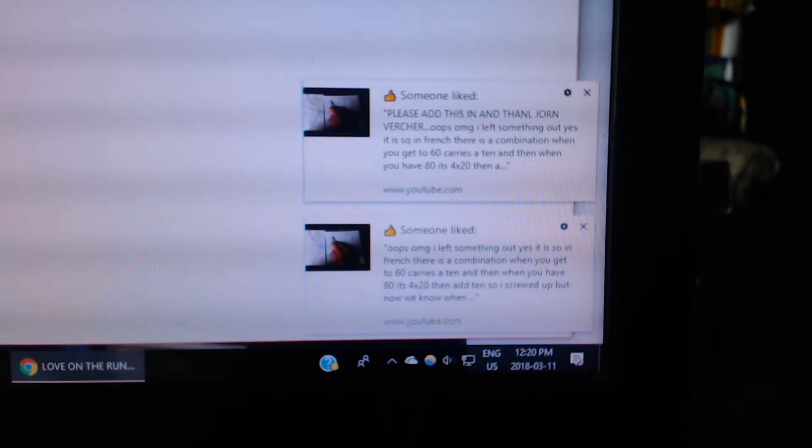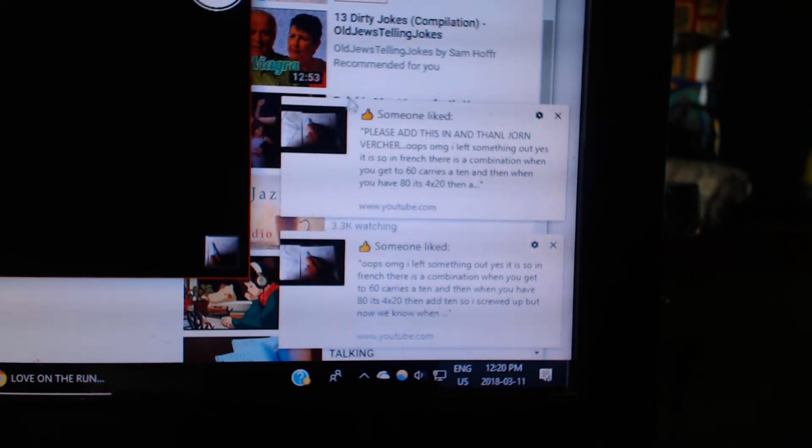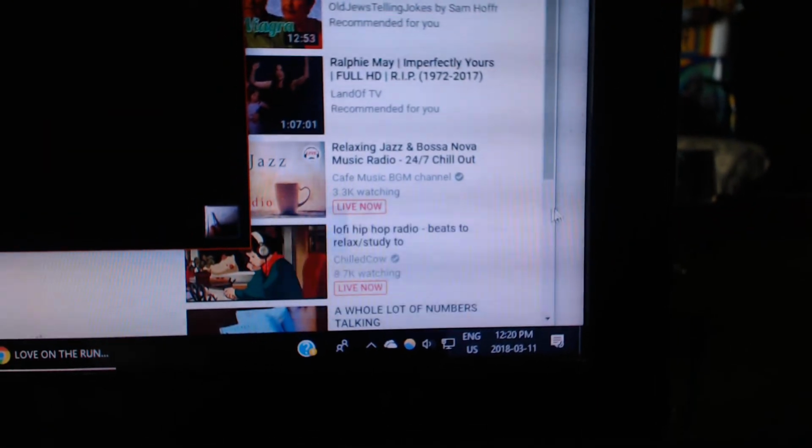I'm going to make that page a little bit smaller. And now it says 3.3 and it says talking. Then it says 3.3 watching. And then at the top, there's no longer the other one. So at the top, you'll see the rest. Now, what is this? All it is is the space between the comments that they put.